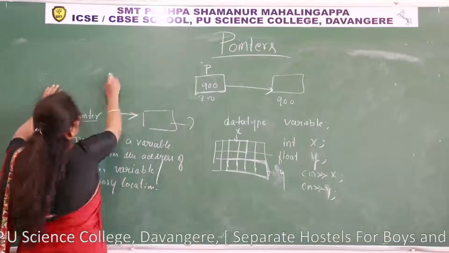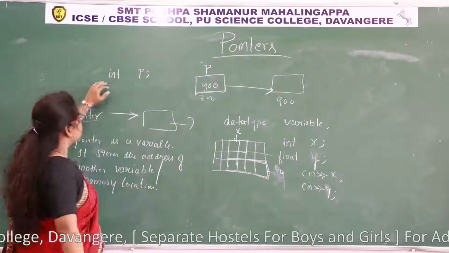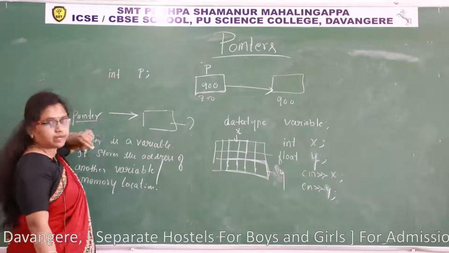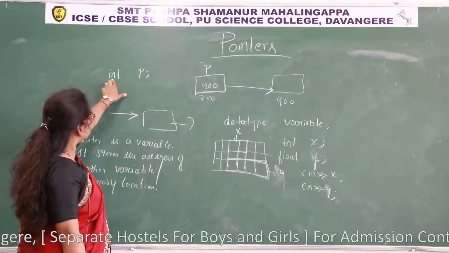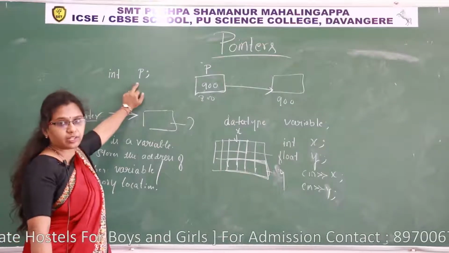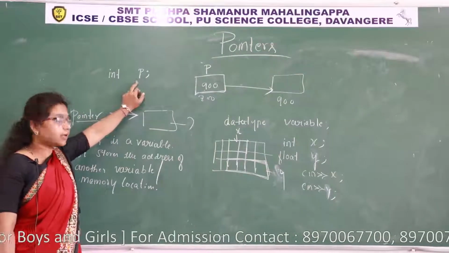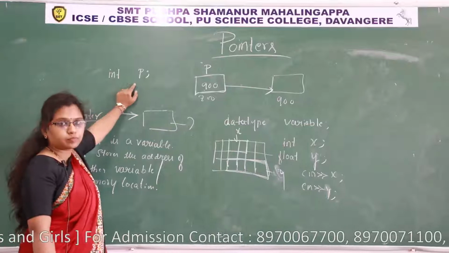If I take int P, what does the compiler understand? Int P is a variable, it's an integer variable. It accepts only integer type values, that it accepts a value from the keyboard.